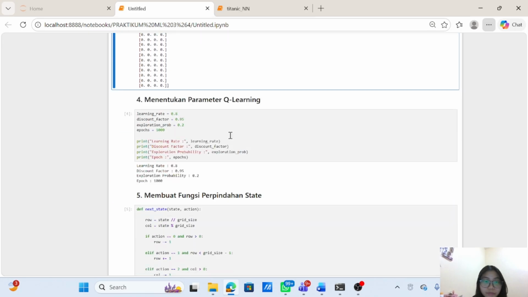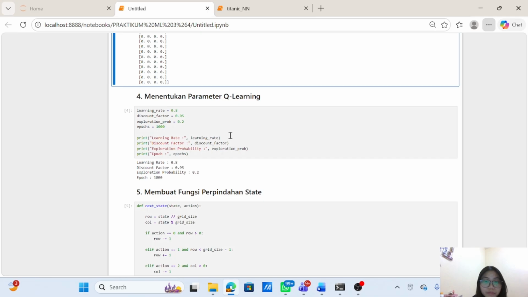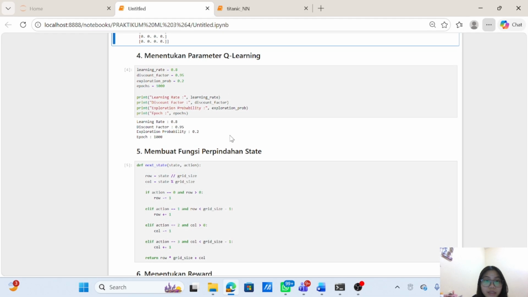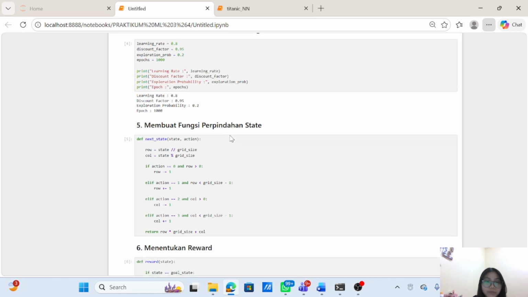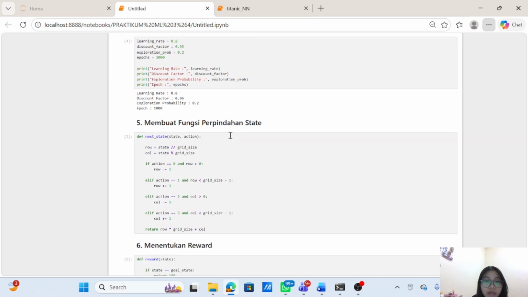The next step is to set the parameters. I defined the Q-learning parameters, including the learning rate, discount factor, exploration rate, and number of training episodes. The next step is to create the state transition function. I created a function that determines how the agent moves from one state to another based on the selected action.